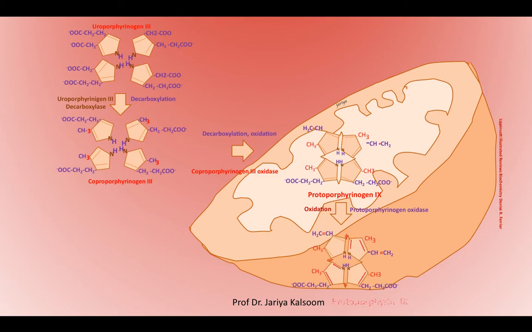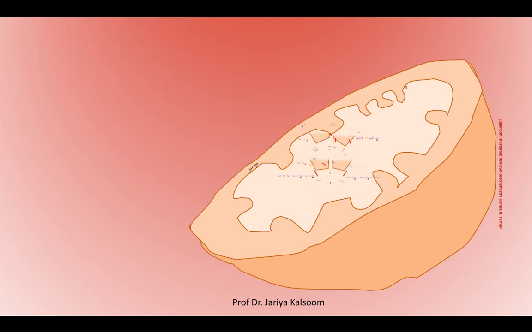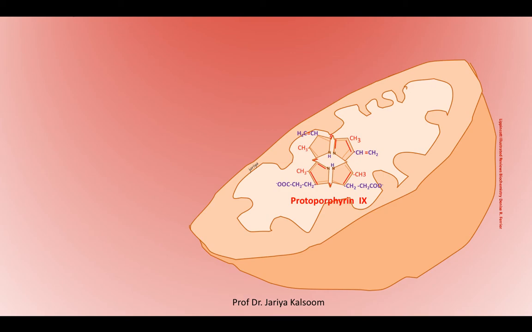Coproporphyrinogen 3 enters the mitochondria and two propionate side chains are decarboxylated by coproporphyrinogen 3 oxidase to vinyl groups, generating protoporphyrinogen 9, which is oxidized to protoporphyrin 9. The next step is the introduction of iron in this protoporphyrin 9 to produce heme. So here we can see that iron is incorporated in the center and protoporphyrin 9 is converted into heme. So that's the heme.